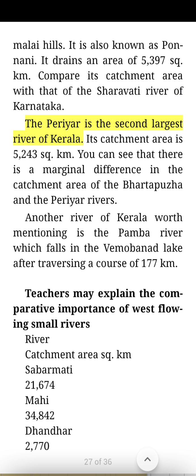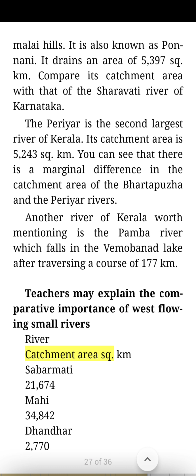The Periyar is the second largest river of Kerala. Its catchment area is 5,243 square km. You can see that there is a marginal difference in the catchment area of the Bharathapuzha and the Periyar rivers. Another river of Kerala worth mentioning is the Pamba River, which falls in the Vembanad Lake after traversing a course of 177 kilometers. Teachers may explain the comparative importance of west-flowing small rivers.